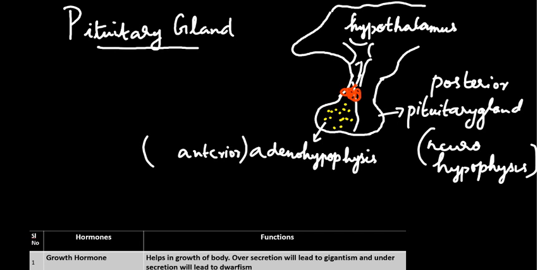The anterior pituitary gland in human beings is divided into two parts. One is called the pars distalis, and the other part is called the pars intermedia.